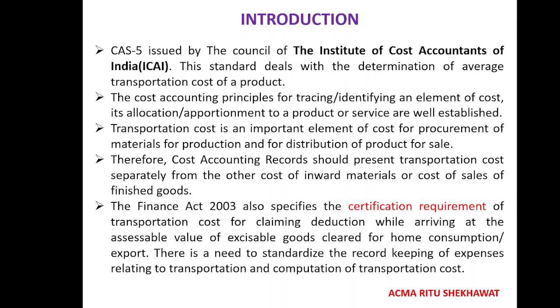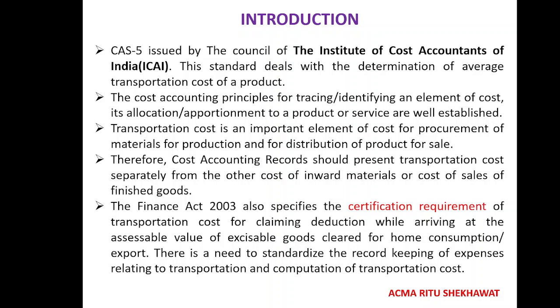Now the question arises: how can we rationalize this transportation cost and allocate the various costs to particular cost centers in an equitable manner, so that we have no discrepancies in the costing record? The cost accounting standard tells us how to recognize the transportation cost in your cost sheet, and also how to calculate the average cost of transportation. Notice that the aim of the standard is not the cost of transportation only, it is actually the average cost of transportation.